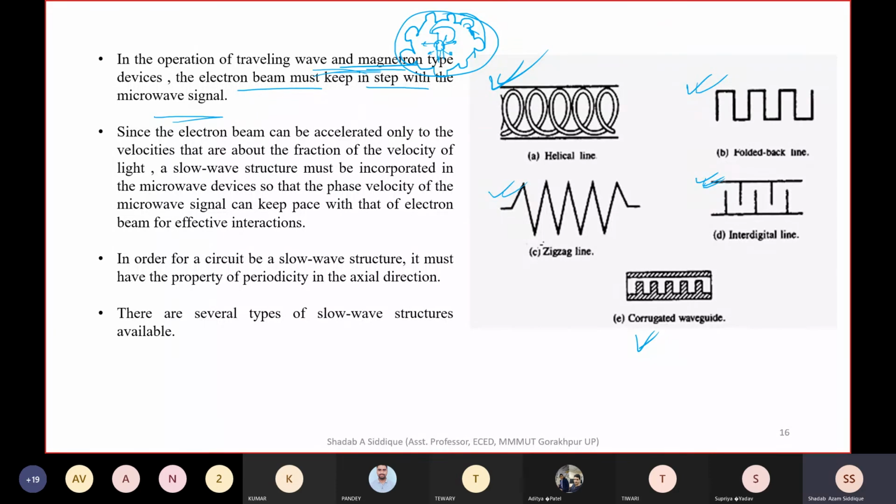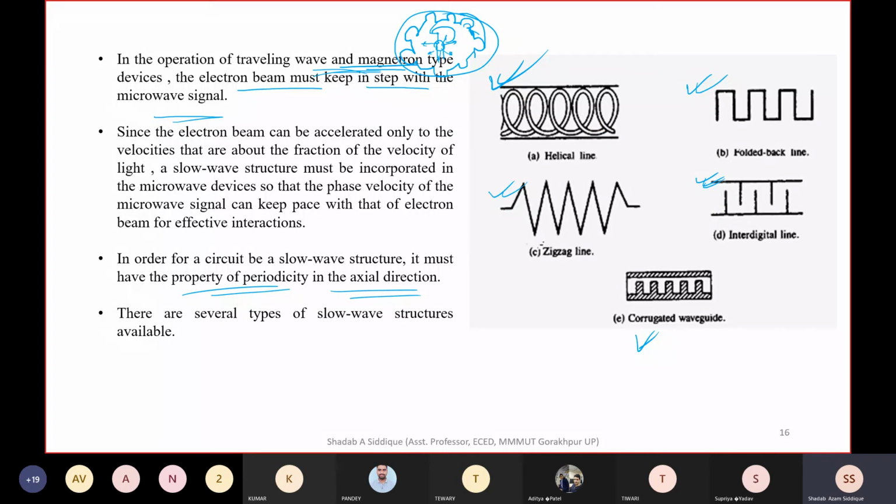There is a periodicity in the axial direction, and the slow wave structure provides this periodicity. It should follow the property of periodicity in the axial direction, and we have different types of slow wave structures.